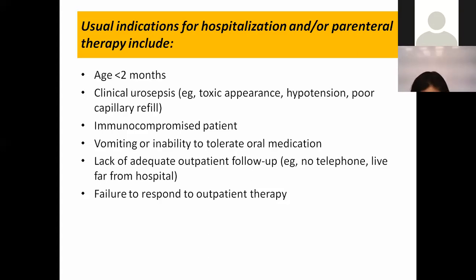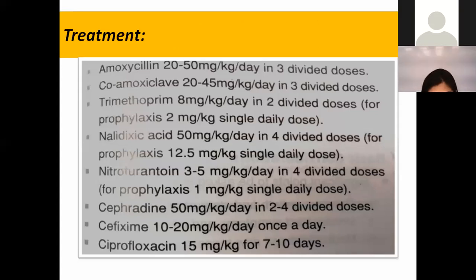Then it shows that there is failure of response to outpatient therapy, so we need to admit them and give parenteral antibiotic. So what is the normal treatment we advise? It's usually amoxicillin, co-amoxiclav, nalidixic acid, nitrofurantoin, cefixime, ciprofloxacin. These are the dosages and the durations written over here.